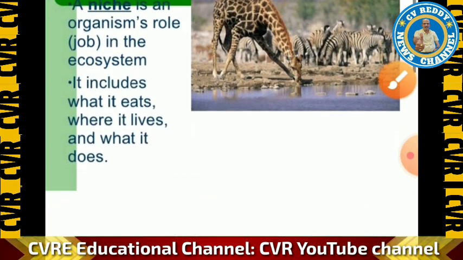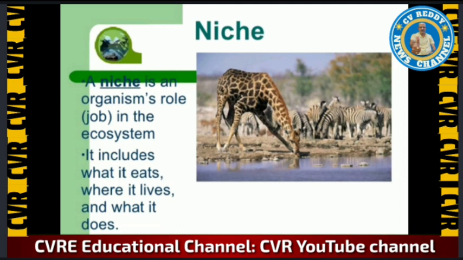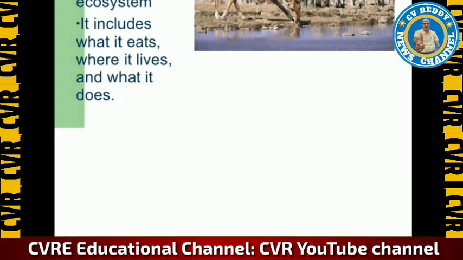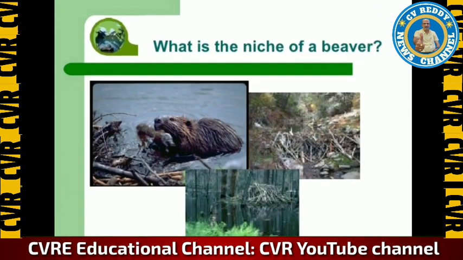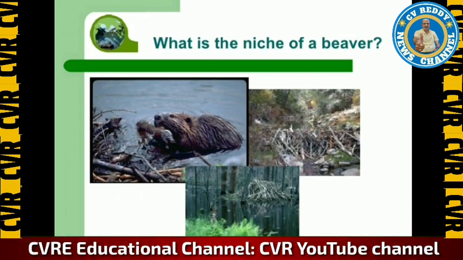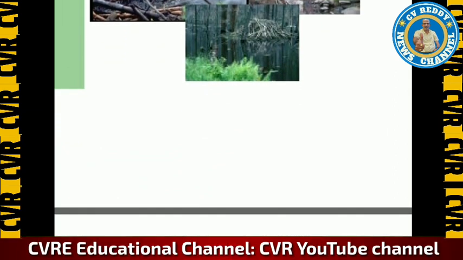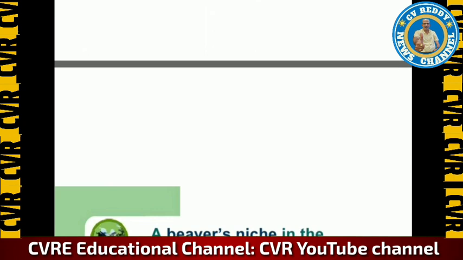And next, coming to the niche, I already told you a niche is an organism's role. That means we can simply say that a niche is the job of a species. It includes what it eats, where it lives, and what it does. Niche defines that. The example you can observe is the beaver. What is the niche of the beaver? What is its job, and where does it live?